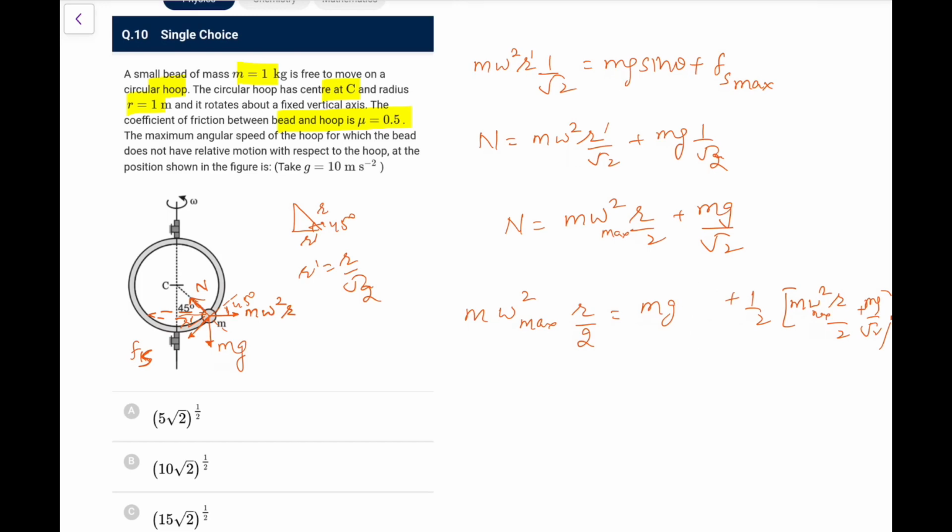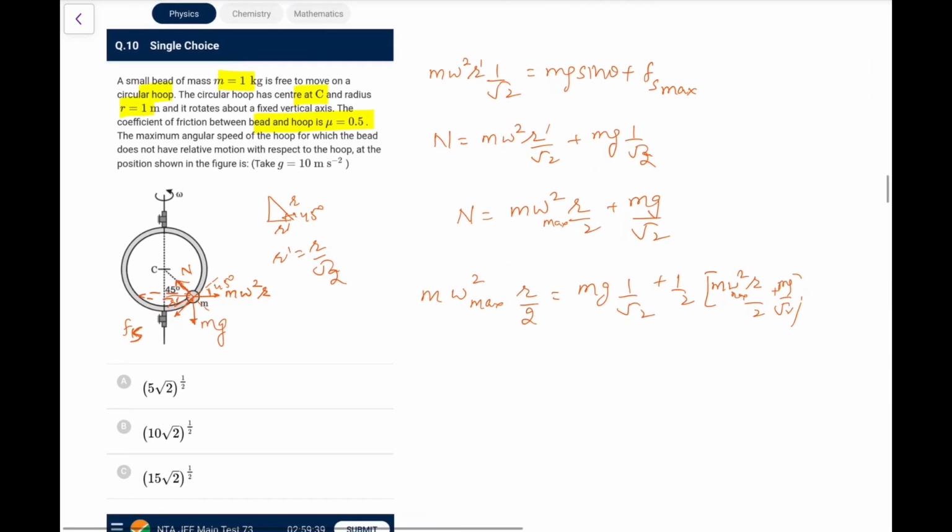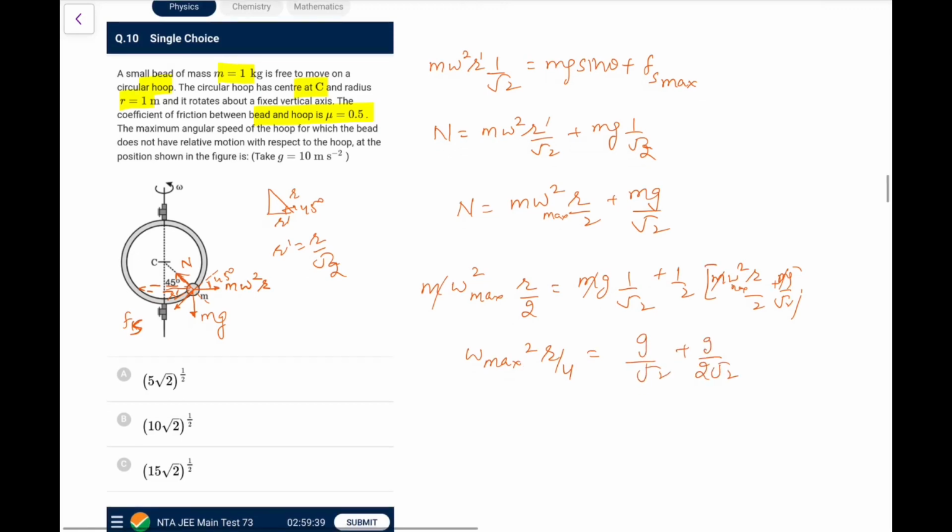So it's better to write sin theta as mg by root 2. So now what we have, this m goes. Now the omega terms, if I take it there, this becomes omega max square r by 4, and what it becomes is g by root 2 plus g by 2 root 2, that is what I am getting. Okay, so this is what I got.